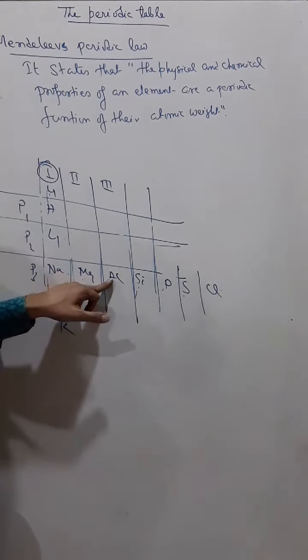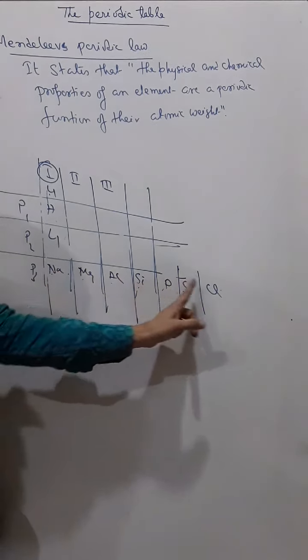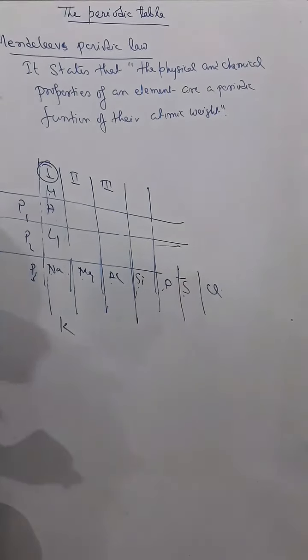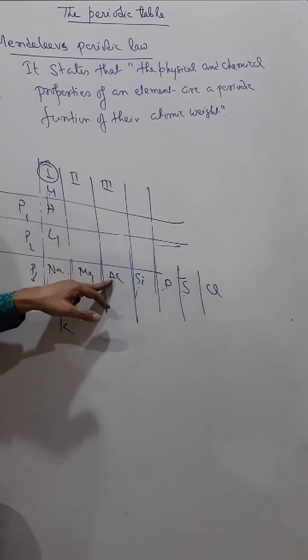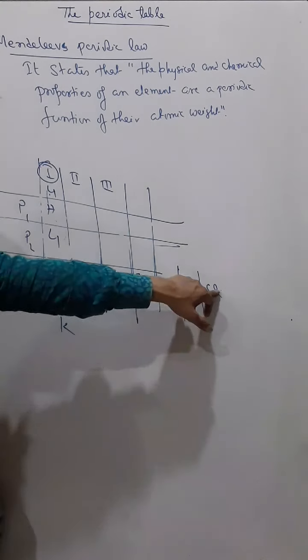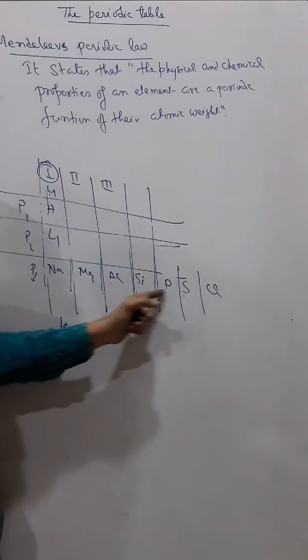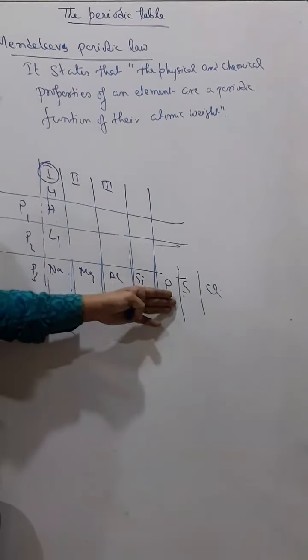If you see conductivity: very good conductor, very good conductor, very good conductor, semiconductor, bad conductor, bad conductor, bad conductor. So again there is a gradual change. This is called periodicity, and hence this is known as a periodic table.